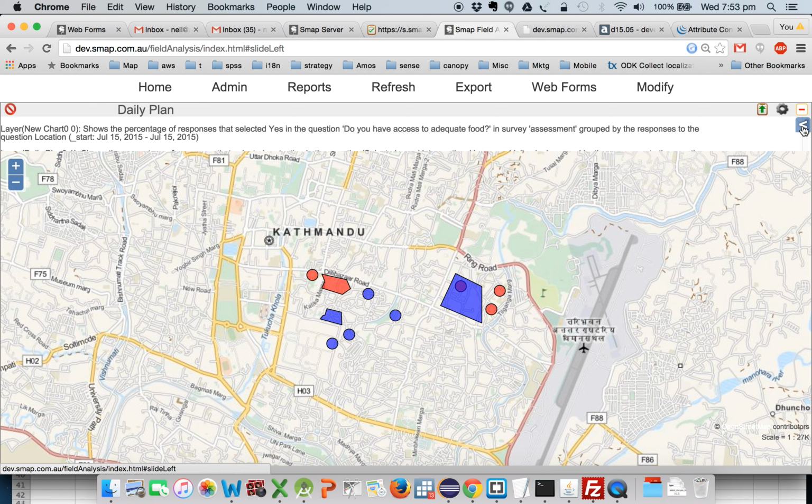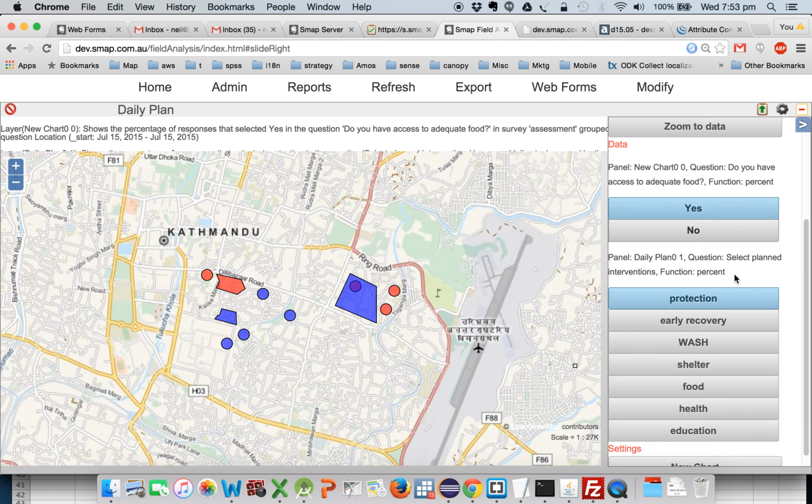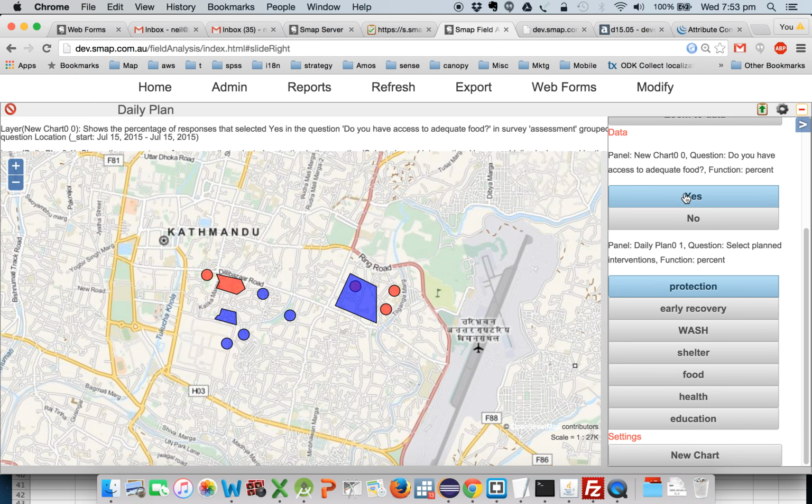Okay, so if we look at the options, we see that do you have access to adequate food? The yes is in red, high values, and then we're looking at protection, the areas that have protection going on. Let's change that to food. So in this area where we've done an intervention around food, people seem to have access to adequate food. Not so much here, and yes, okay here.